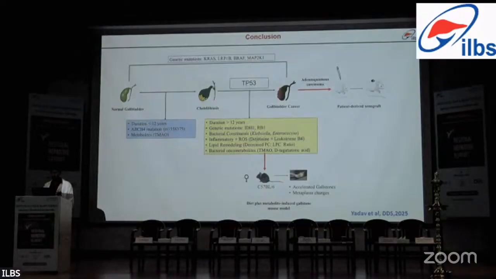Multiple bacterial genera like Klebsiella and Enterococcus were associated. Among multiple metabolites, dityrosine, leukotriene, TMA, and tartronic acid were increased. This TMA was then fed into mice, and a mouse model was developed which shows accelerated gallstone formation and metaplastic changes. While the PDX that we developed from the rare subtype of adenosquamous carcinoma helped to study the clonal evolution. Besides that, the cancers that form directly from the normal gallbladder have increased mutations in KRAS, LRP1B, BRAF,